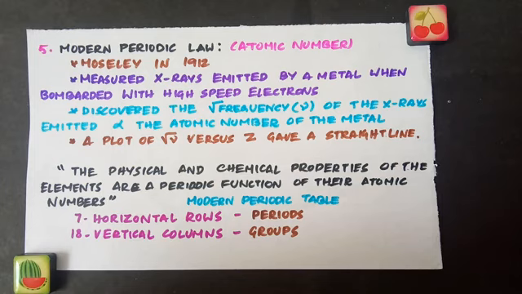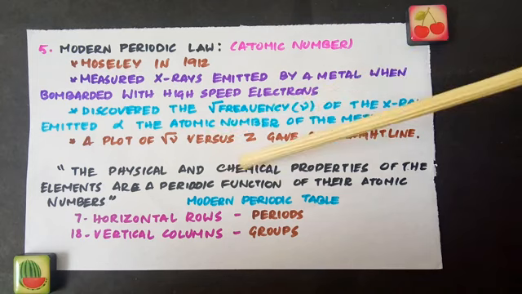When you measure the frequency of the X-rays emitted, Moseley discovered that the square root of the frequency of the X-rays emitted by a metal was proportional to the atomic number and not to the atomic weight of the atom of the metal. So he plotted a graph between square root of frequency and the atomic number.